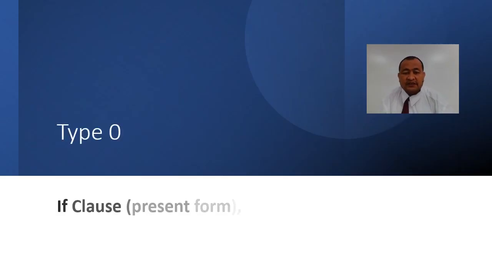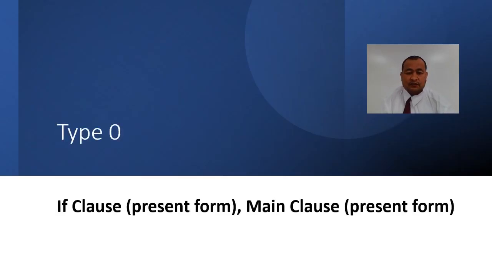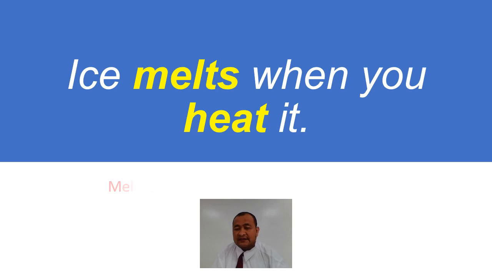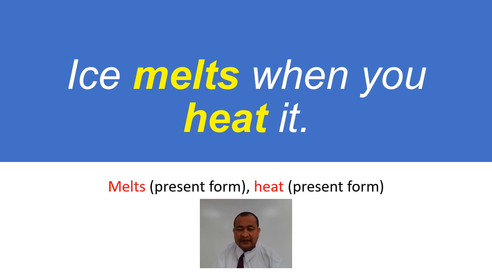First, we are going to see if clause type 0. The form is present form in the if clause, and in the main clause is also present form. Now look at this example. Ice melts when you heat it. So melt, present form, heat, present form. So it must be present in both sentences, in the if clause and in the main clause.